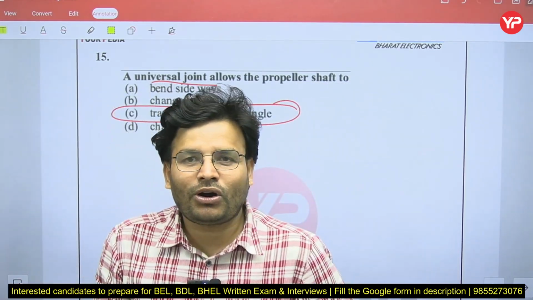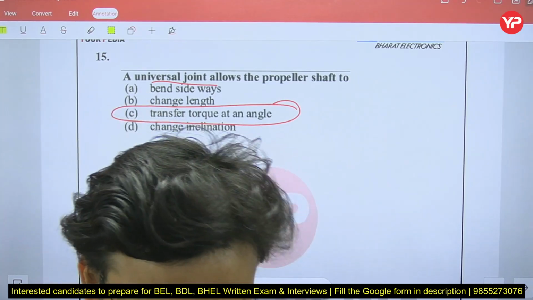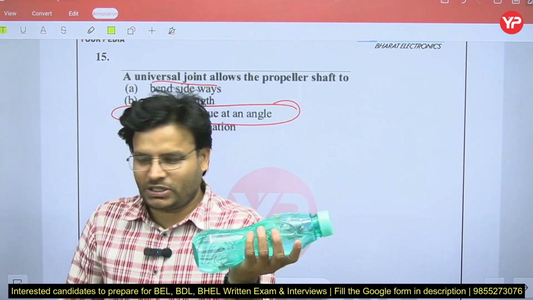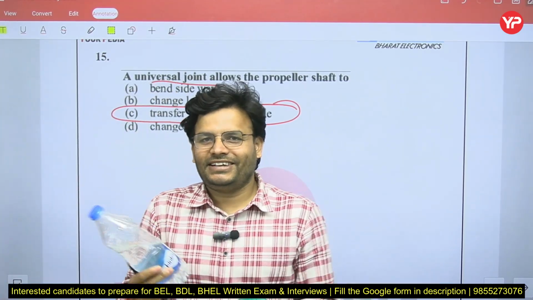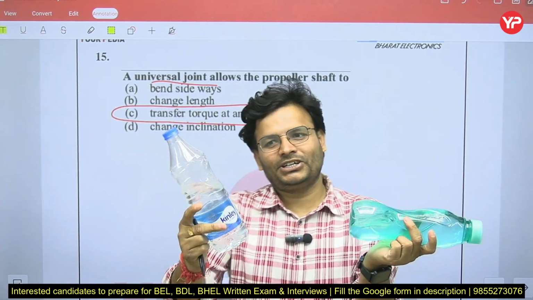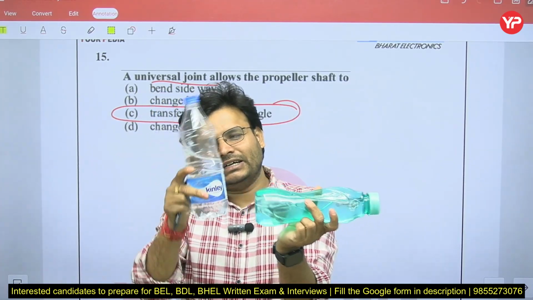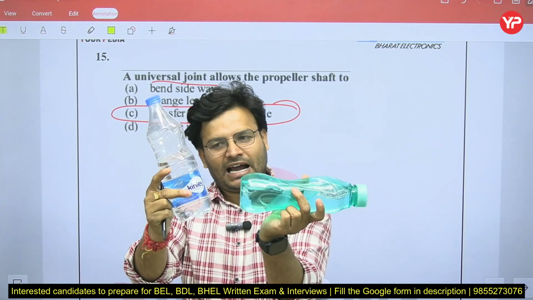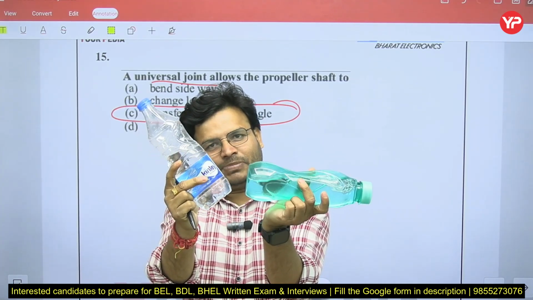What is the meaning of that, sir? Please try to elaborate practically. Suppose this is one of the shafts, and that is another shaft. These two shafts are at some angle. You can see here, these two shafts are at an angle, like that, and the power is transmitted.